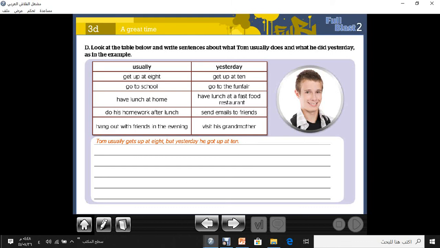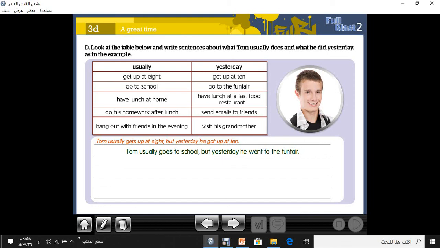The second sentence, go to school, go to the fun fair. Who can say this sentence? The first one about present simple. I can say Tom usually go or goes? Goes, because present simple. Tom usually goes to school, but yesterday he went to the fun fair. Yes, very good.